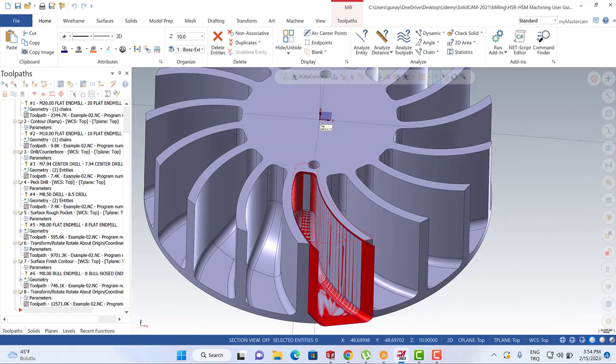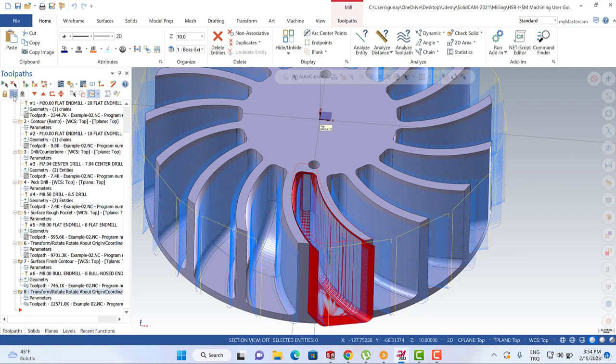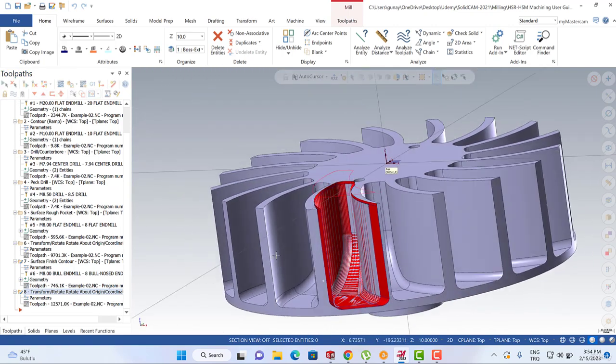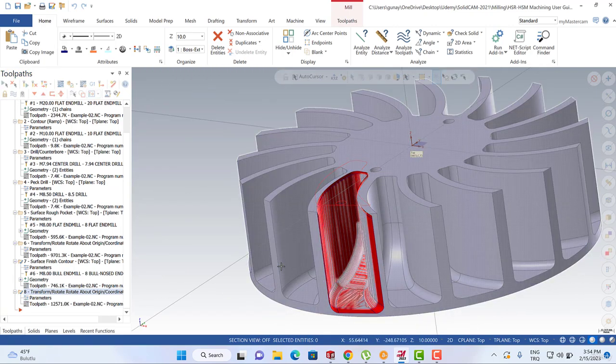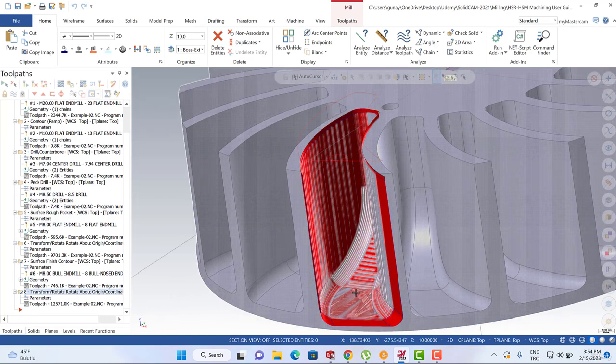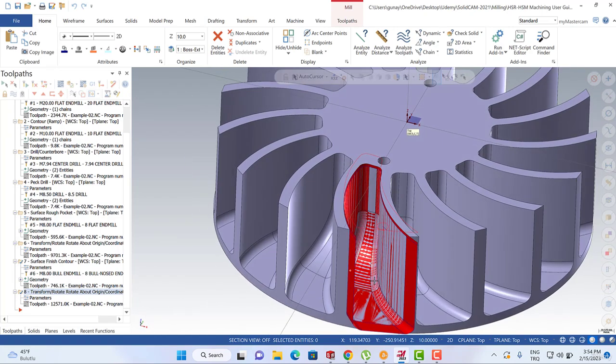As you remember, we are creating our toolpath, the contour toolpath actually. After the contour toolpath, we can easily create our scallop toolpath for this area. Okay, and let me create my toolpath.